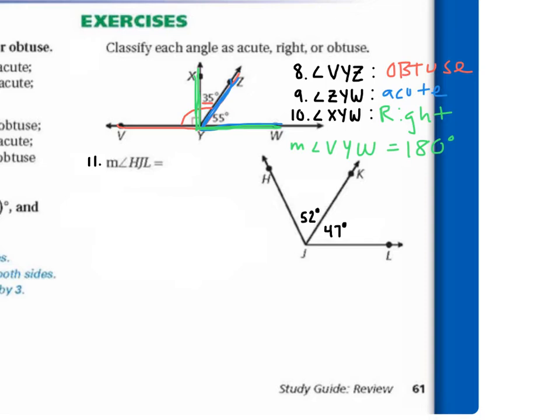All right, number 11. Find the measure of angle HJL. So we're finding this big angle here. What do we need to do to find this angle HJL? Add the two together. So we do 52 plus 47, and we get 99 degrees.